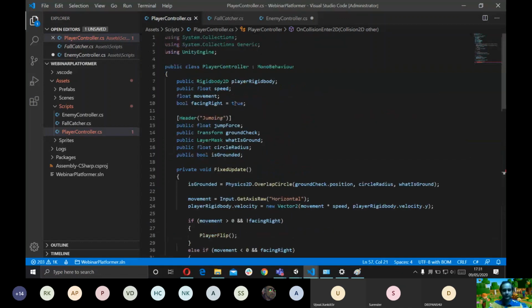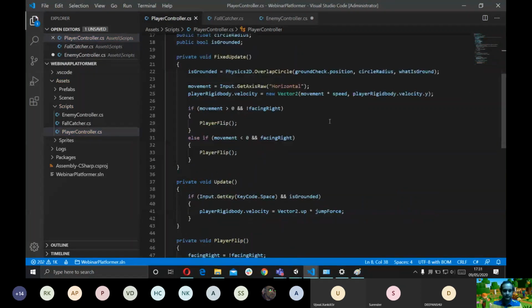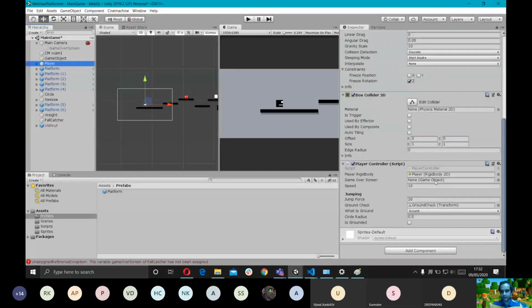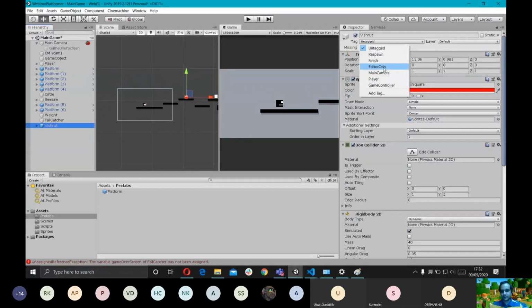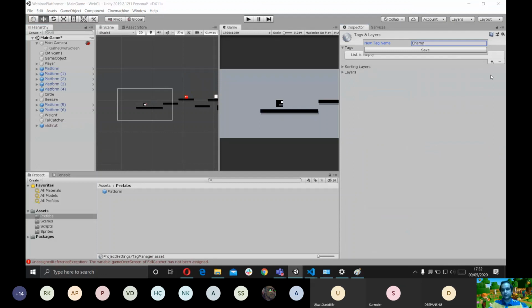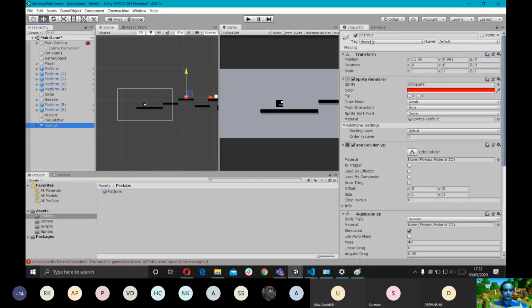I'm gonna create a public variable here. Cool. So now as you can see, the player should have a field for the game over screen. So we're gonna drag this game over screen right here, and we're gonna give the enemy a tag. Oh, it doesn't have an enemy tag. So we're gonna go on add tag. We're gonna create a tag by the name of enemy. Okay. We're gonna give Vishruth a tag of enemy. Cool. So now what should happen is as soon as we collide with the enemy, we